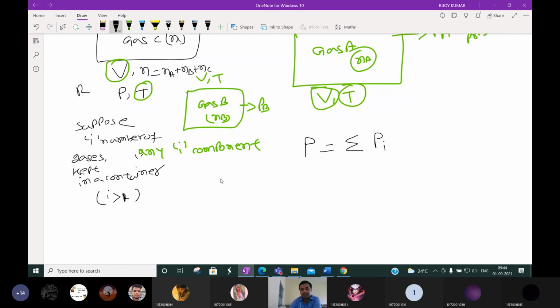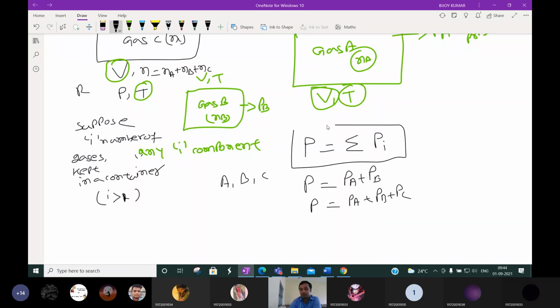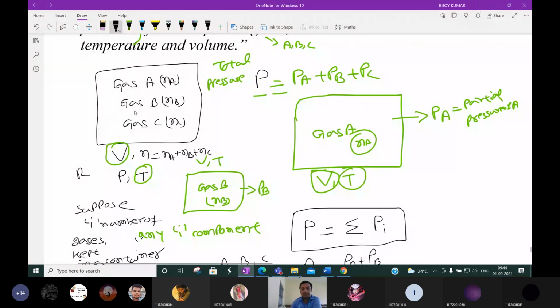If 2 components, A and B, are there, then the total pressure is equal to the partial pressure of A plus the partial pressure of B. If 3 components are there, then P is equal to the partial pressure of A plus B plus C. For the ith component, P is equal to the sum of partial pressures. Is there any doubt? No, sir. Clear, sir. Okay, thank you. So this is about total pressure calculation if a mixture of gases is there.